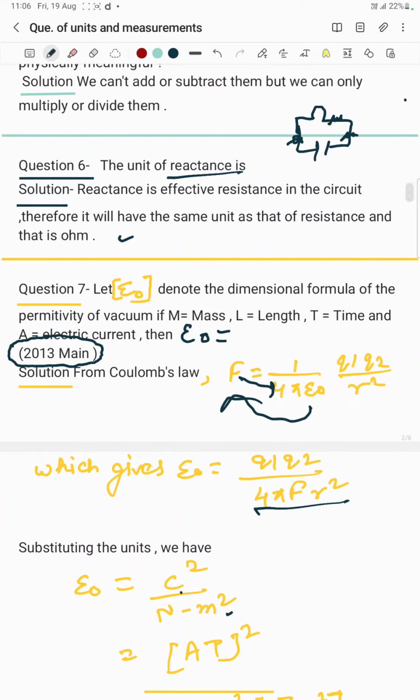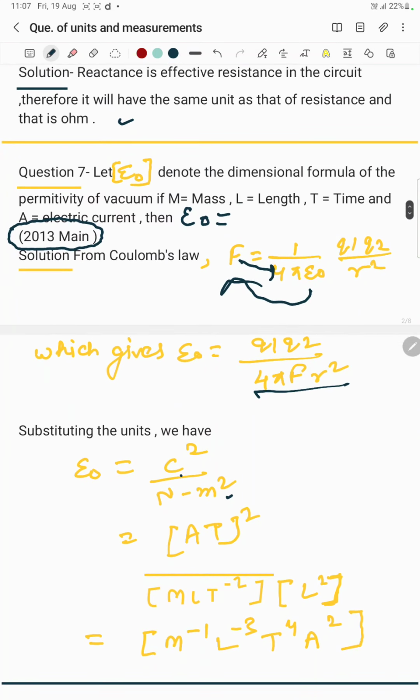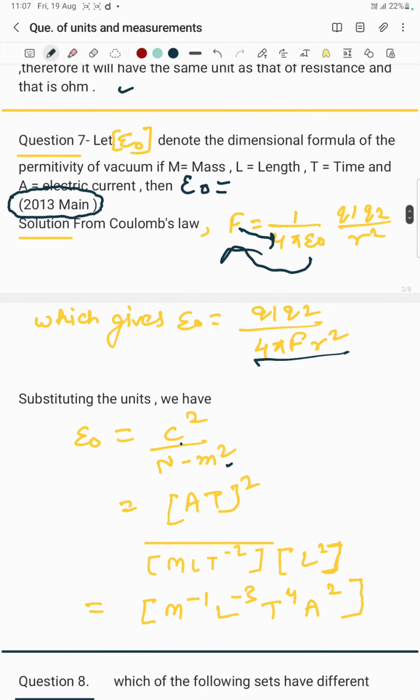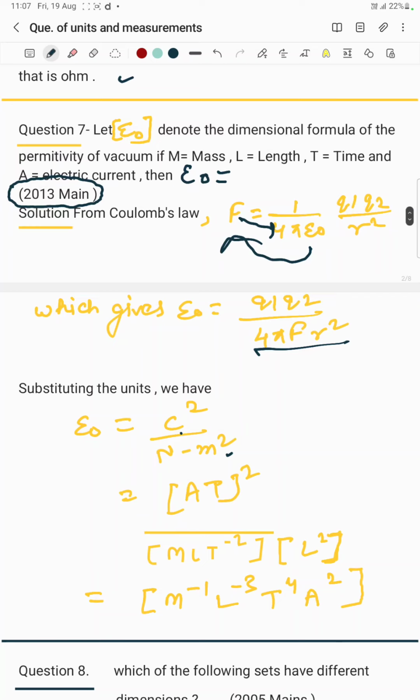Substituting the units, q1 is 1 coulomb and q2 is 1 coulomb, so we have coulomb square, which in basic units is A square T square. 4 pi is dimensionless, the dimension of force is M L T to the power minus 2, and r square is length square, so it is L square.